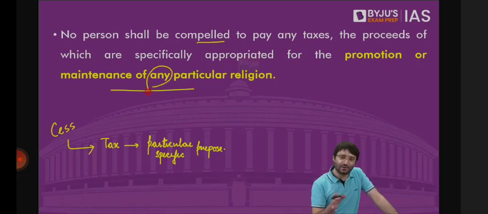One, such a tax such as jizya only for a specific religion cannot happen. That means tomorrow there can be no such tax as only Muslims will have to pay the taxes, Hindus are exempted from income tax. This cannot happen. This is violation of Article 27. But the taxes that you and me pay can be used for the promotion of any religion. All religions, not any particular religion. That's Article 27. Clear?